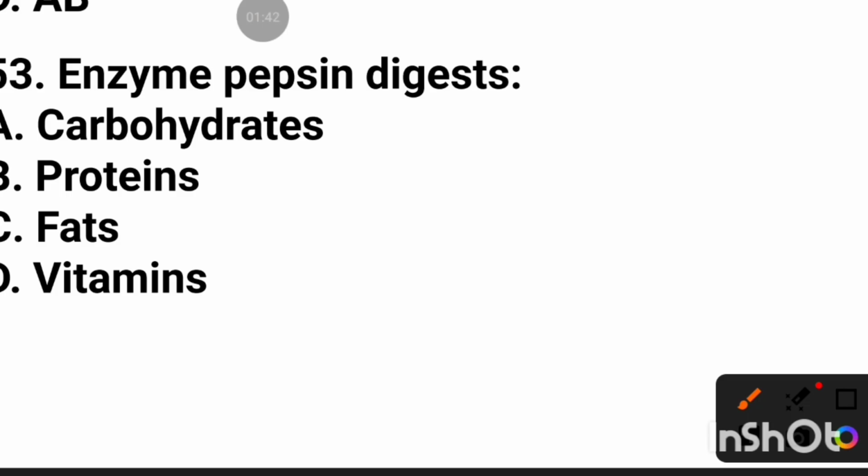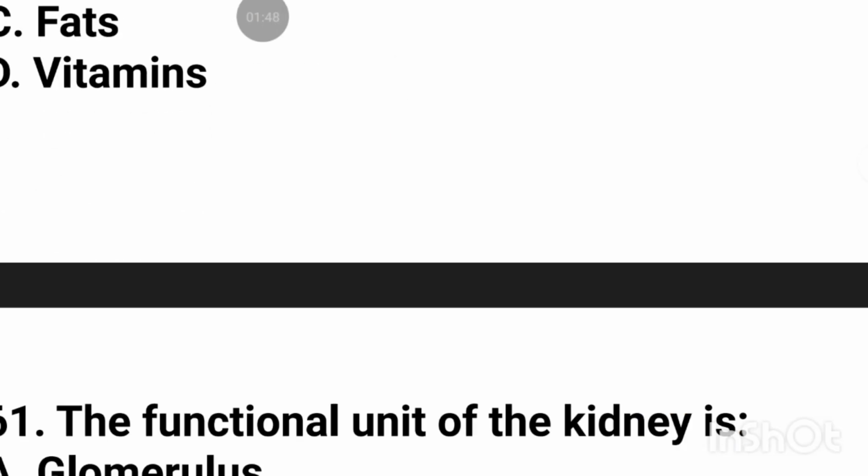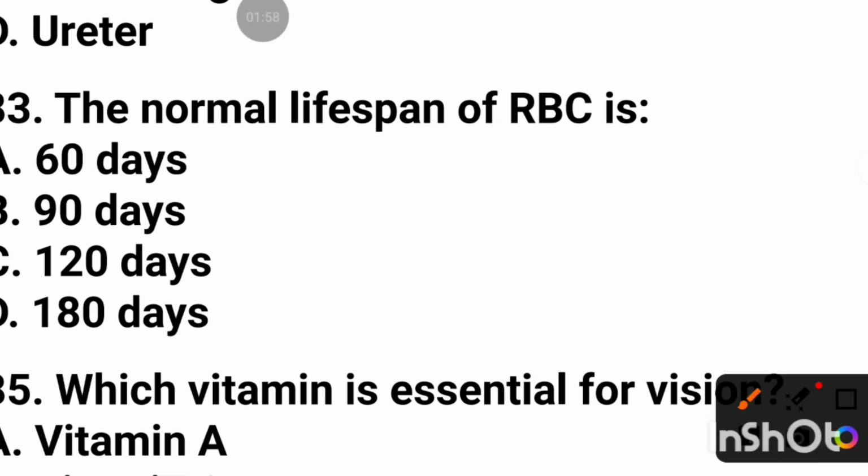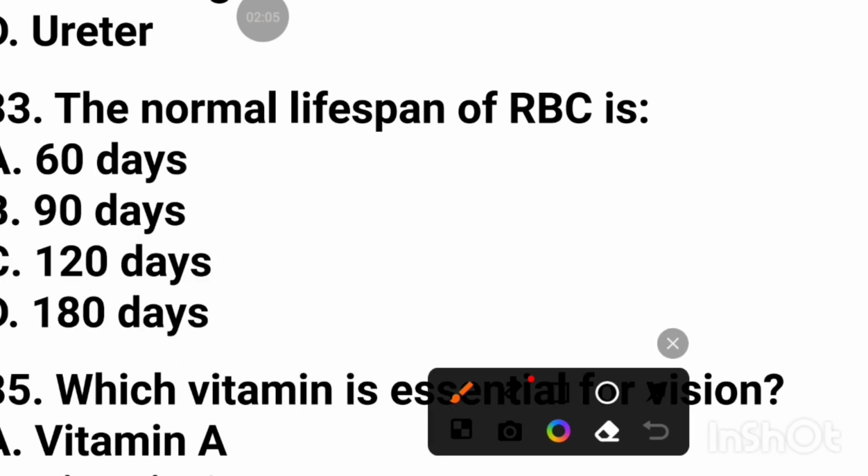The enzyme pepsin digests protein. The functional unit of the kidney is the nephron. The normal lifespan of RBC is 120 days.